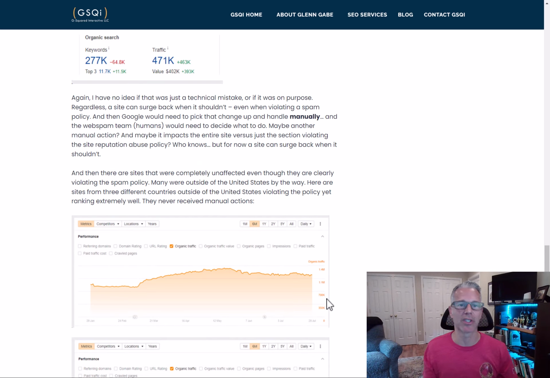So those are two really good examples of why an algorithmic approach would work. Again, if it's algorithmic, then basically that whole area of the site is going to be demoted algorithmically. And it won't even matter if they're no indexing it or blocking via robots.txt or whatever, it just won't rank.